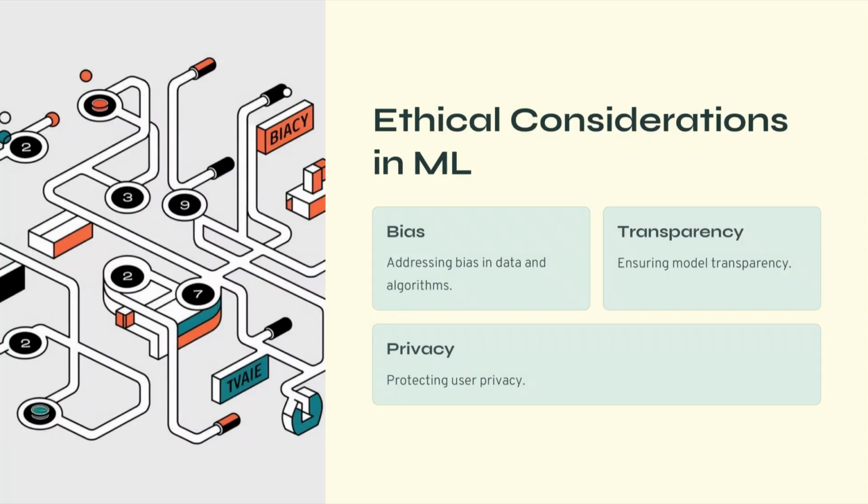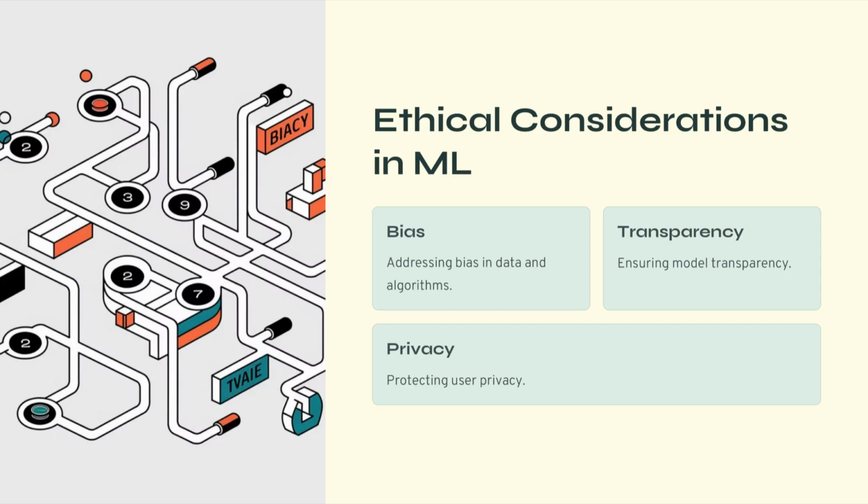While machine learning provides powerful capabilities, it also raises important ethical considerations. One of the most significant concerns is bias in machine learning models. Bias can occur when the training data does not represent the real world population fairly.